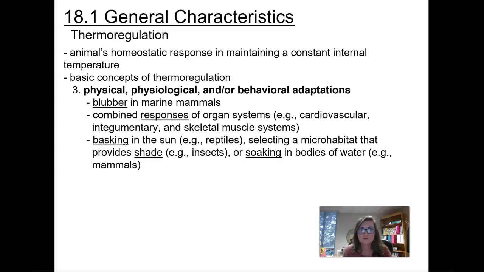And our third type of thermal regulation is physical, physiological, and behavioral adaptations. Blubber in marine animals helps to insulate them. That combines with responses of organ systems like the cardiovascular, integumentary, and skeletal systems. You could have basking in the sun like reptiles, selecting a microhabitat that provides shade for insects, or soaking in bodies of water like mammals will do.